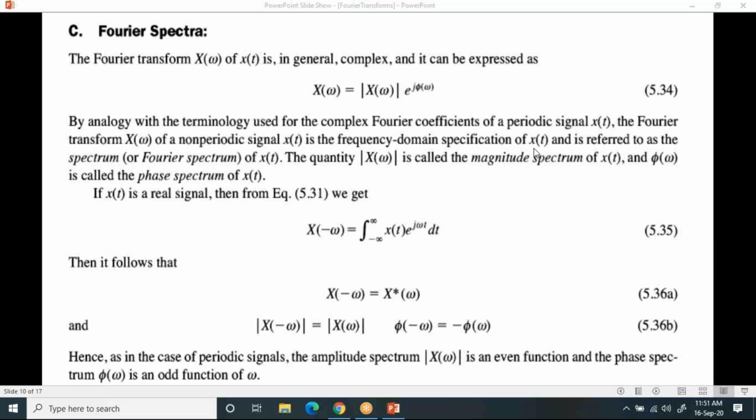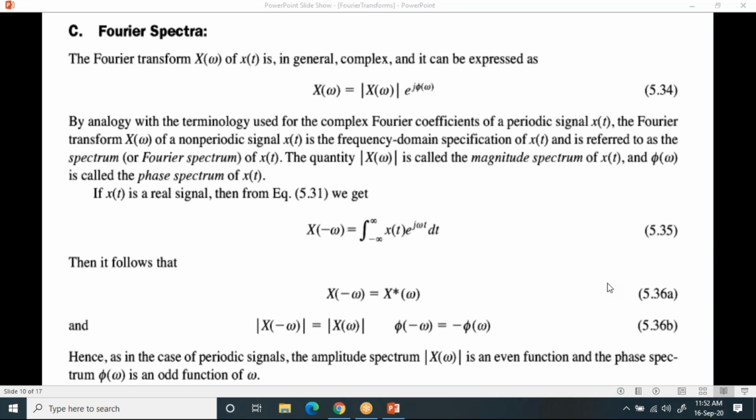Now Fourier spectra. Now try to understand. Already we discussed this spectra even in the Fourier series also. Basically we have two types of spectra: one is magnitude spectra and the other one is phase spectra, right?